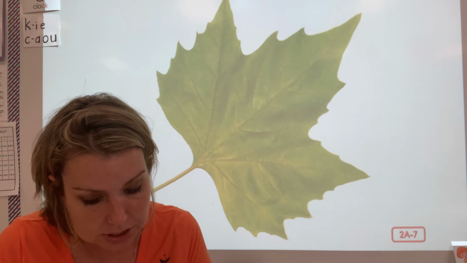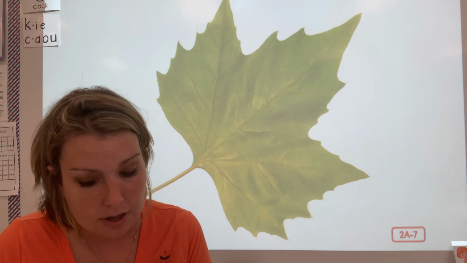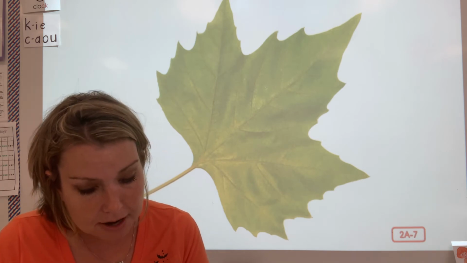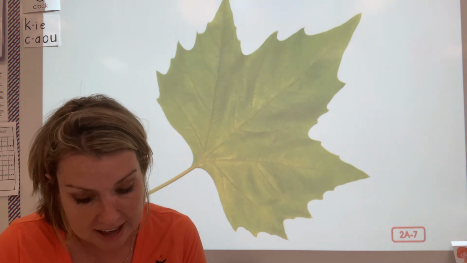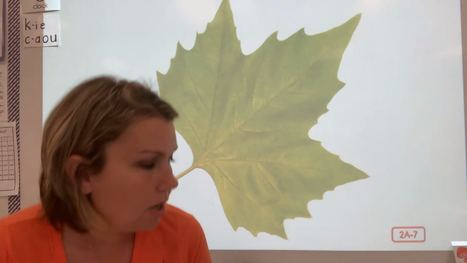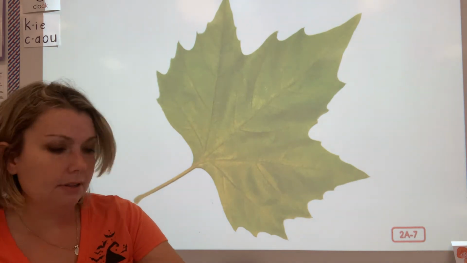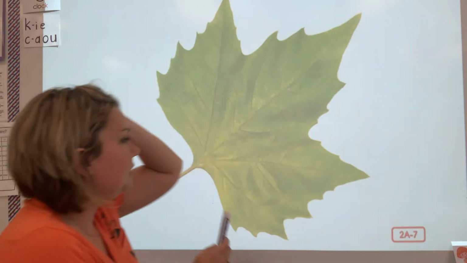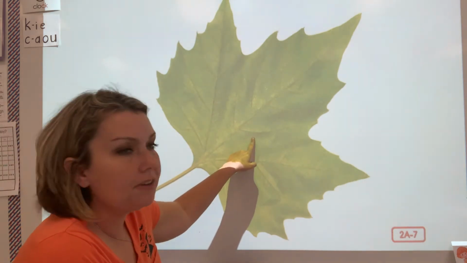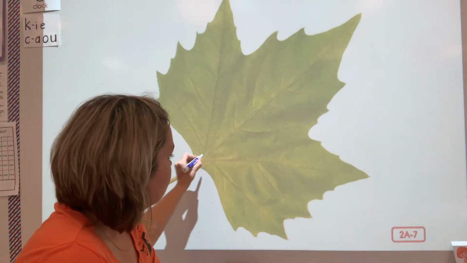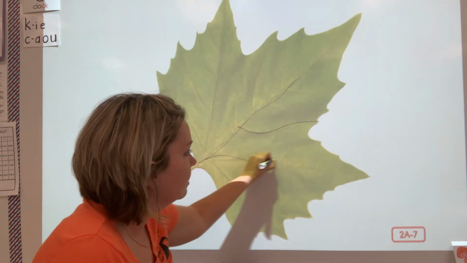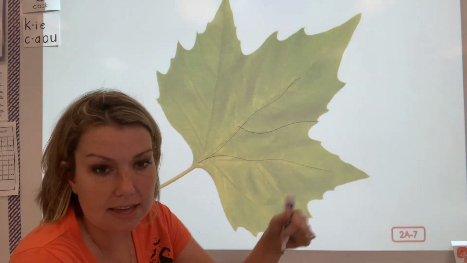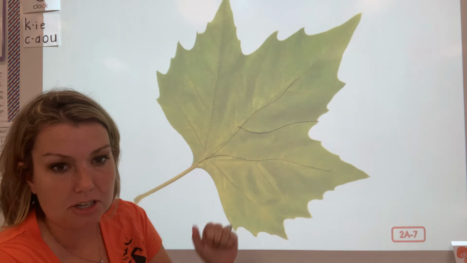Once water and nutrients are made into food through photosynthesis, parts of the leaves called the veins carry the food back to the stem. Okay, so let's look at this. I was explaining this yesterday. Look very closely at the leaf. Do you see the lines kind of going through the leaf like this? Do you guys see that? Thumbs up if you see that in the picture.